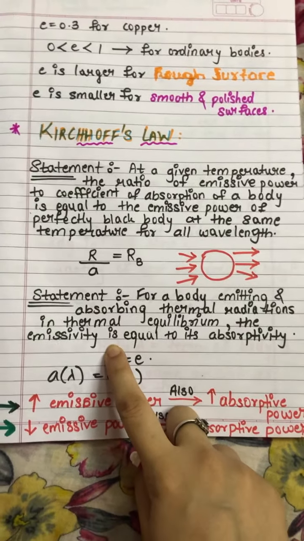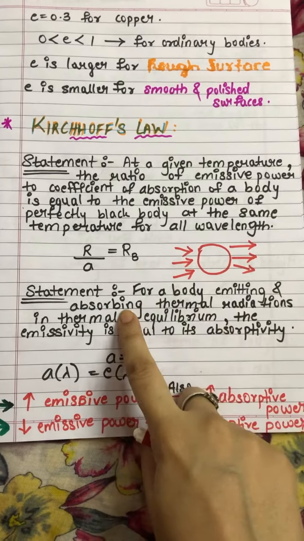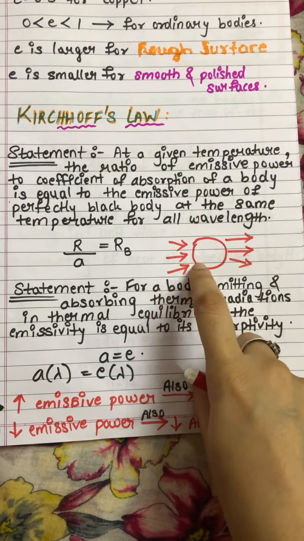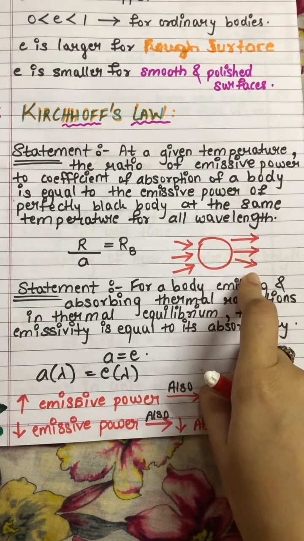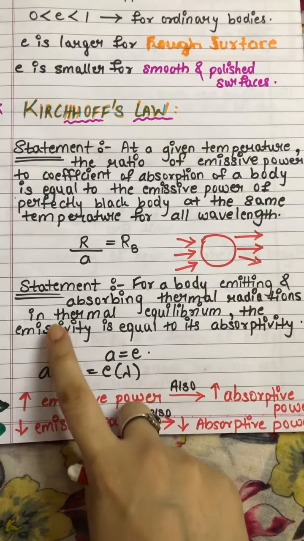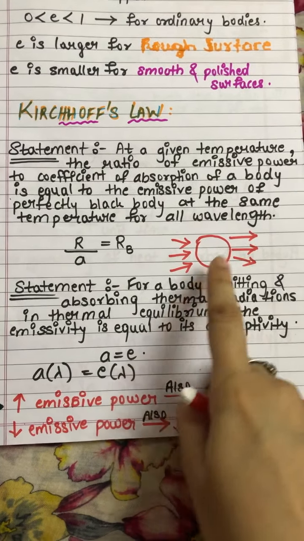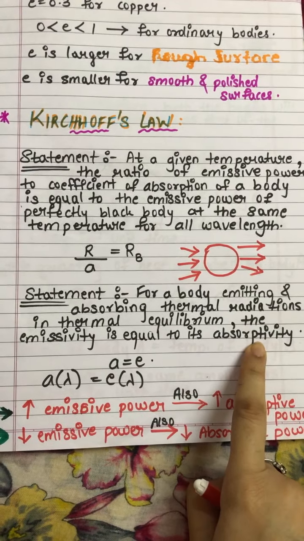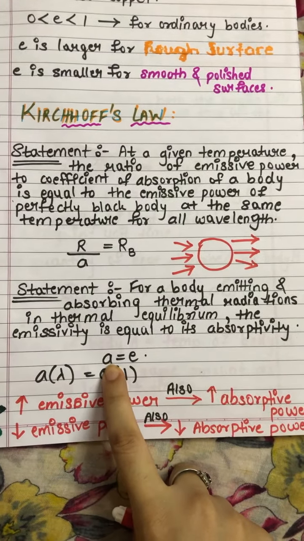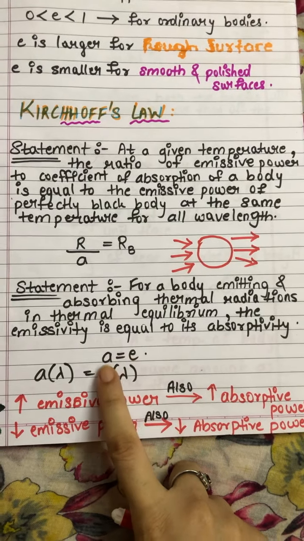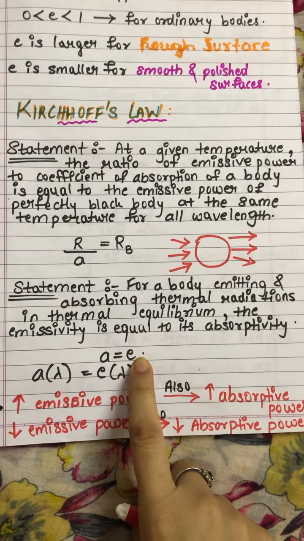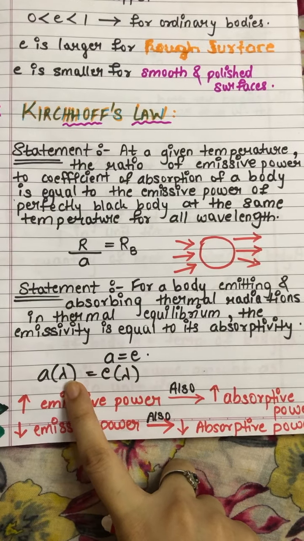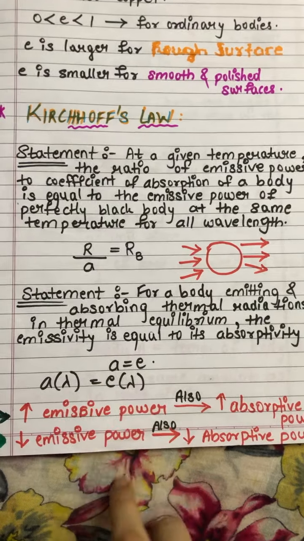The second statement of Kirchhoff's law is: for a body emitting and absorbing thermal radiation, suppose this is a body which is absorbing thermal radiations and also emitting thermal radiations, for such bodies in thermal equilibrium, means the temperature of the body is constant, the emissivity is equal to its absorptivity, that is A is equal to emissivity, that is E, and we have written lambda, that is wavelength, in brackets, that is for all wavelengths.